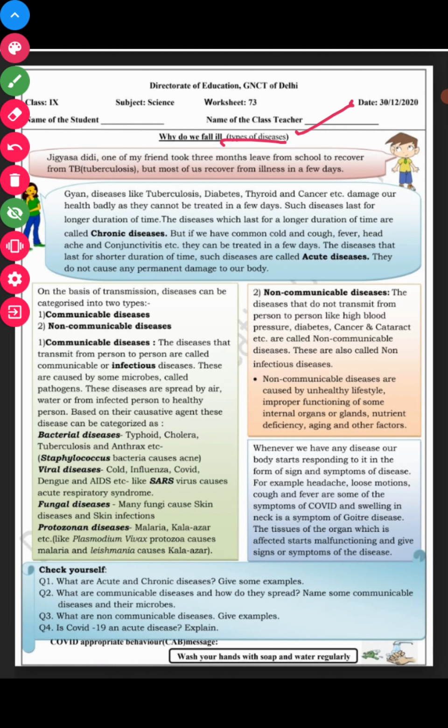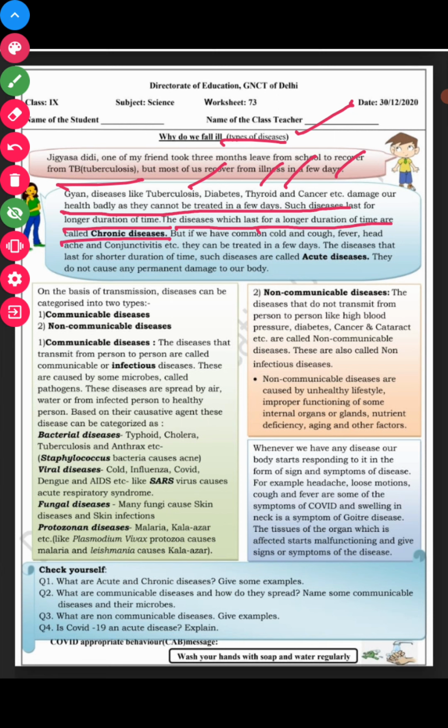One of Gyan's friends is suffering from tuberculosis, so he wants to know what kind of disease it actually is. So Didi explained that diseases like tuberculosis, diabetes, thyroid, and cancer damage the health badly and cannot be treated in a few days. Such diseases last for a longer duration of time, and those diseases are called chronic diseases.